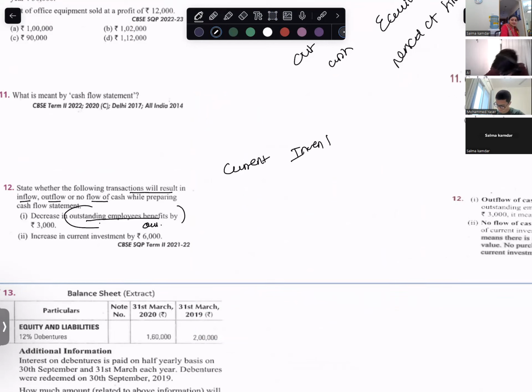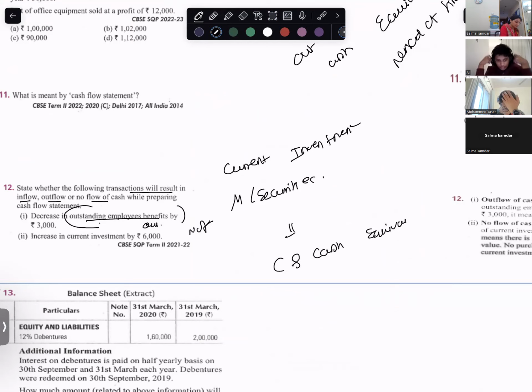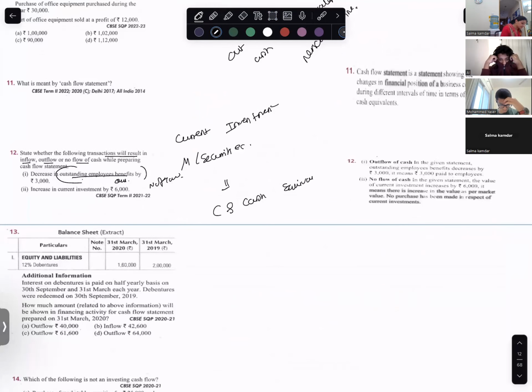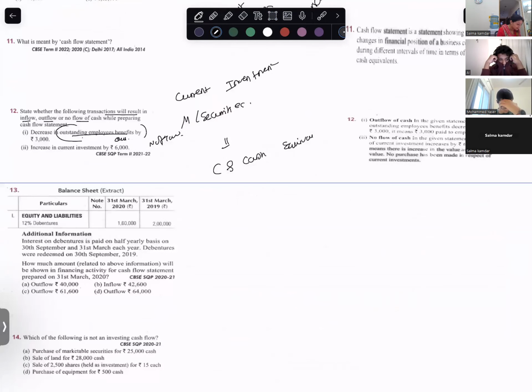Current investments, marketable securities, are cash and cash equivalents. So any buying and selling of all this is no flow. Okay, I start with the next one.